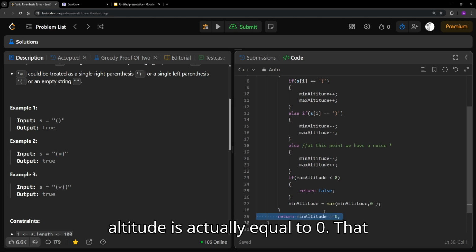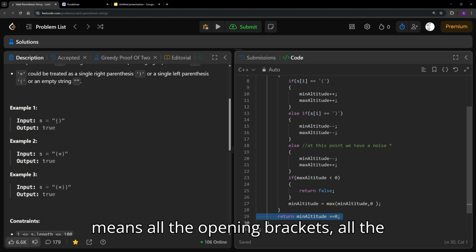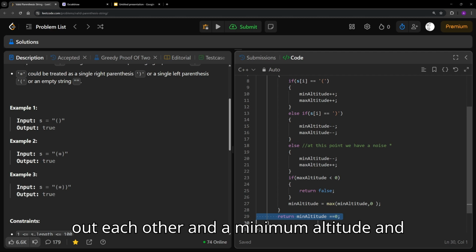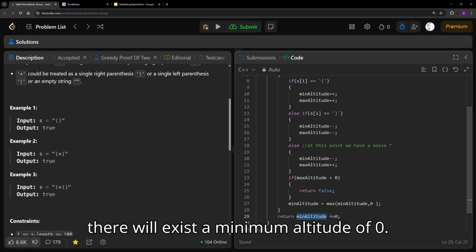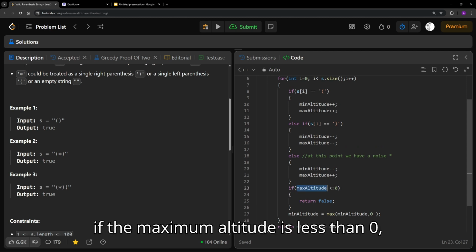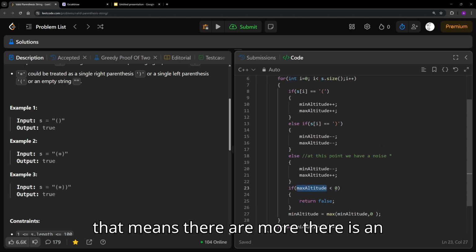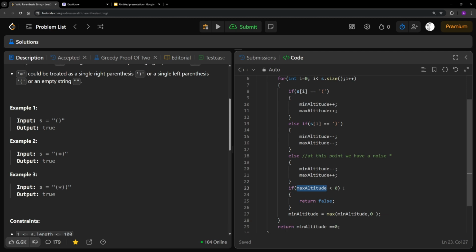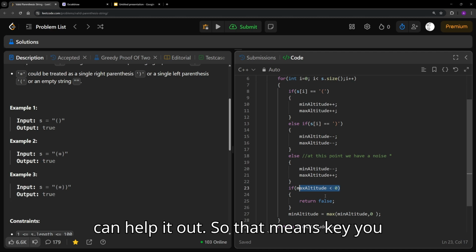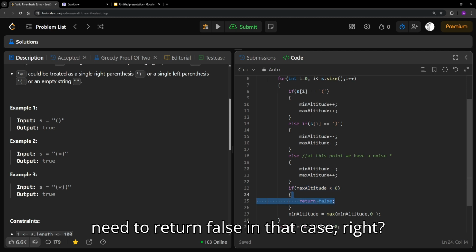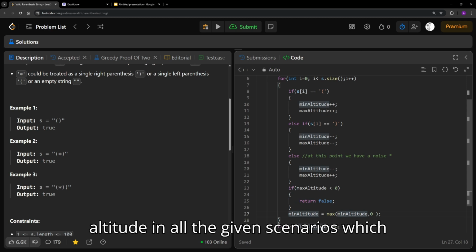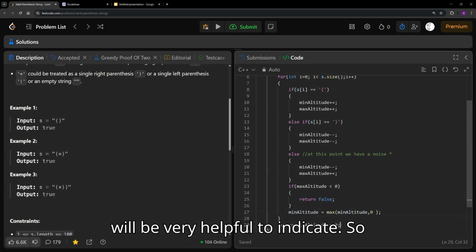The minimum altitude is actually equal to 0. That means all the opening brackets and all the closing brackets will eventually cancel out each other, and there will exist a minimum altitude of 0. Otherwise, if the maximum altitude is less than 0, that means there is an imbalance which has happened, and there is no way you can fix it, so you need to return false in that case, right? And just remember to cap this minimum altitude in all the given scenarios, which will be very helpful.